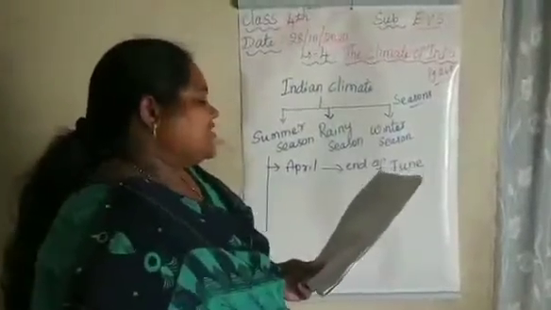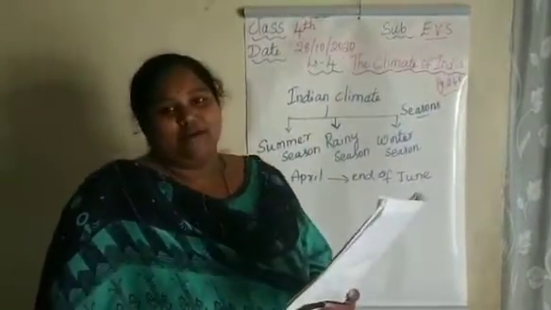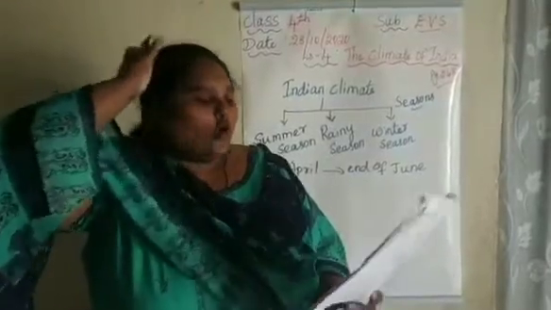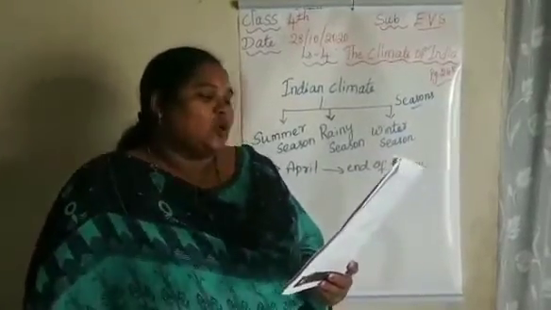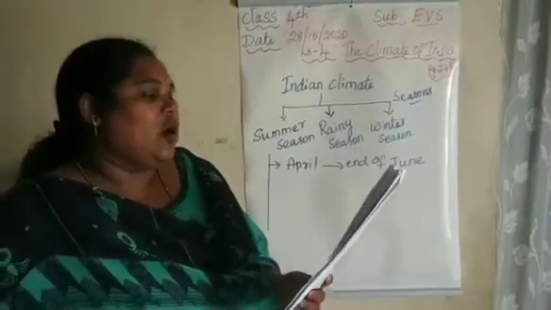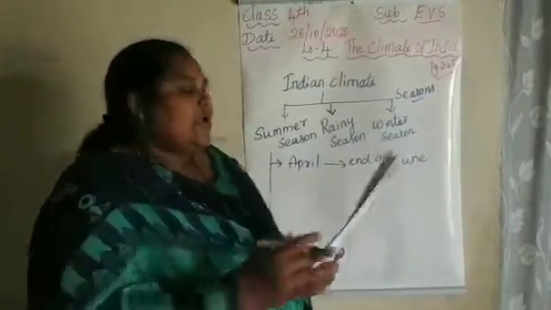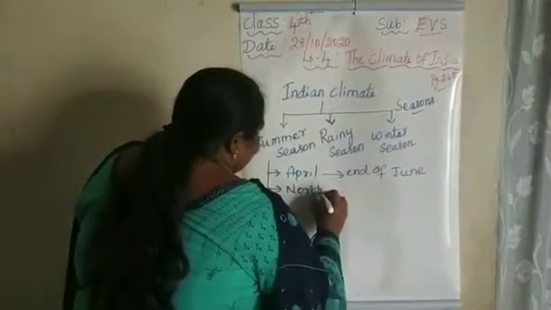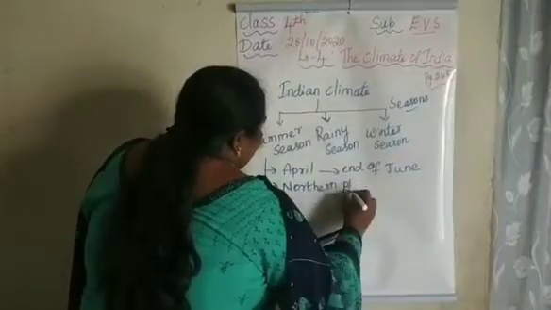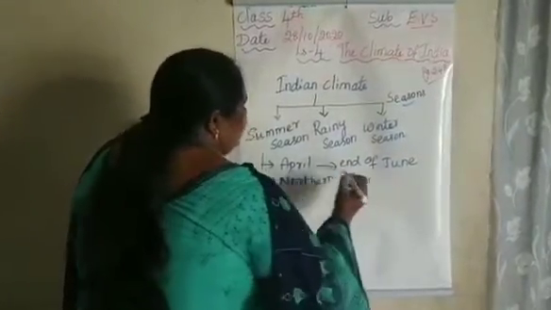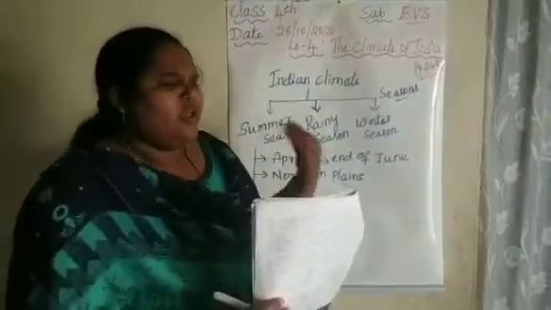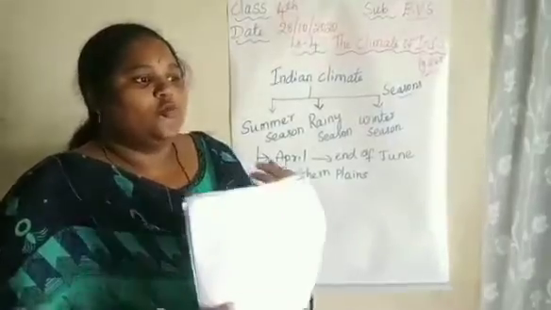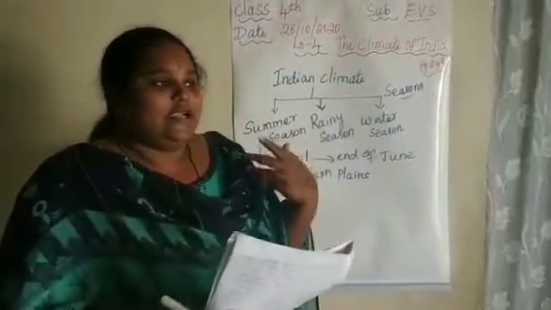The sun rays fall directly overhead in the summer. We feel very hot in the summer. It becomes so hot in the northern plains that people do not dare to come out of their homes. They are scared to come outside. We feel very hot in summer seasons, and some people will fall down by getting dehydration.